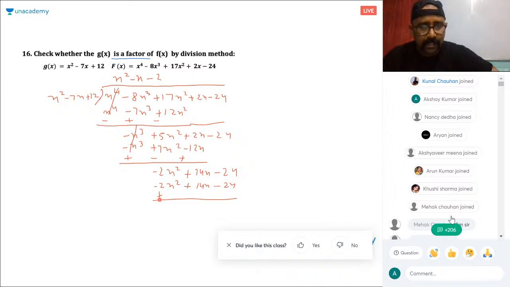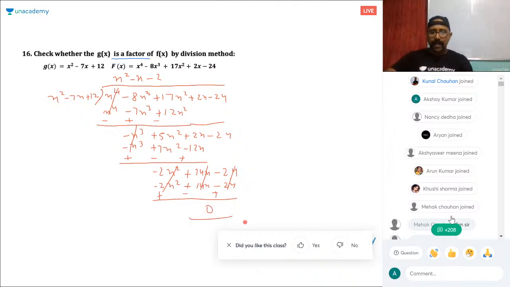So everything is getting cancelled, Shravan. Right? This is also cancelled. The remainder is 0. So this is a factor. Yeah, it's a factor. Yeah, good. Right, Arafa. So this is what I said. You need to concentrate. You have to see whether this is a factor or not. On dividing, the remainder is 0. Is it clear, Shravan?